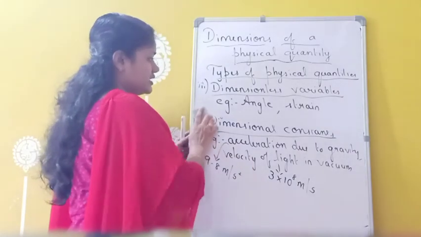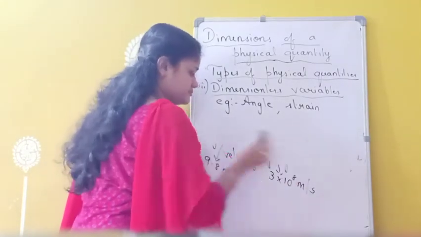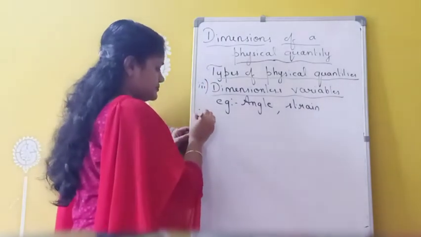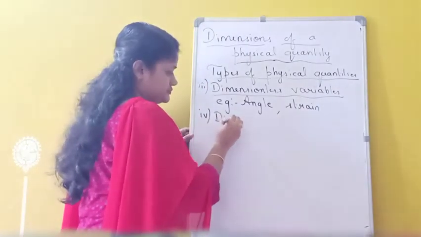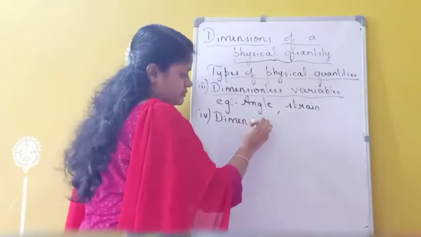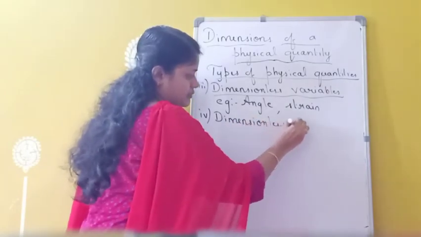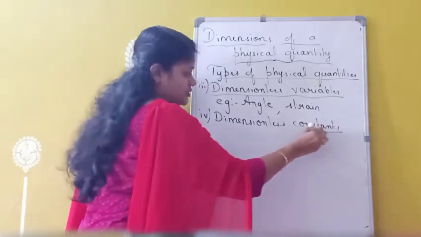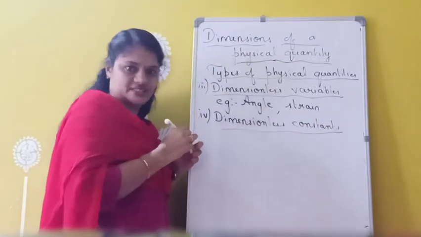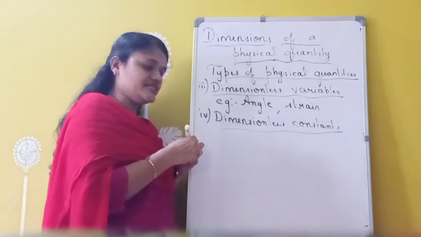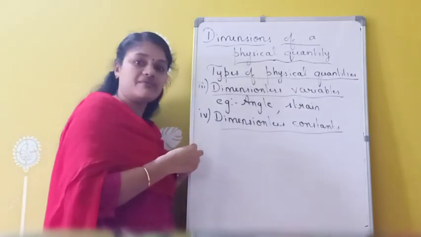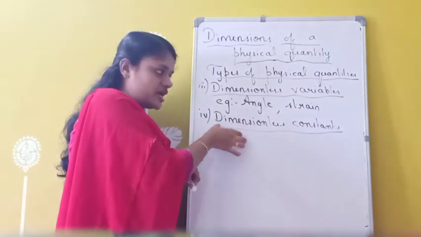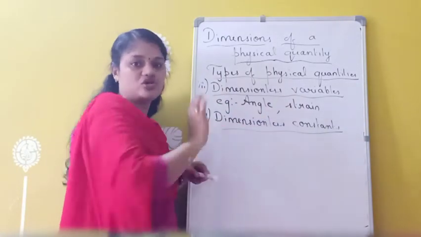The last one is dimensionless constants. So these are actually physical constants itself. Physical constants which do not have any dimension but have a constant value.